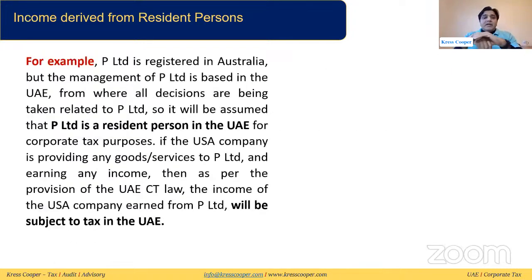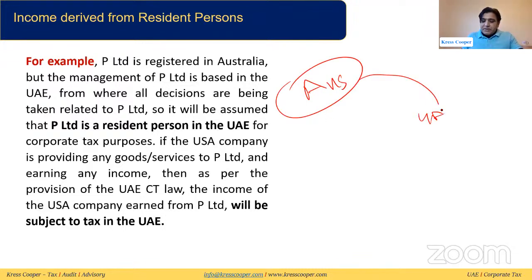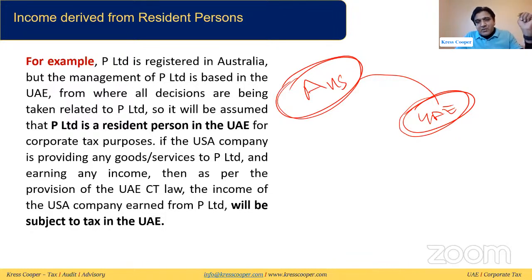Let's take this example. I have given one example there. This is P Limited, in Australia. This one company is in Australia, but the management of the company is based in the UAE. If the company is in Australia but the management of the company is in the UAE, then we will say that this is a resident person, because the company has its management in the UAE, even though the company itself is registered in Australia. So we can say this is a UAE based company, and the worldwide income of this Australian company will be subject to tax in the UAE. This we have already established in our first lecture.